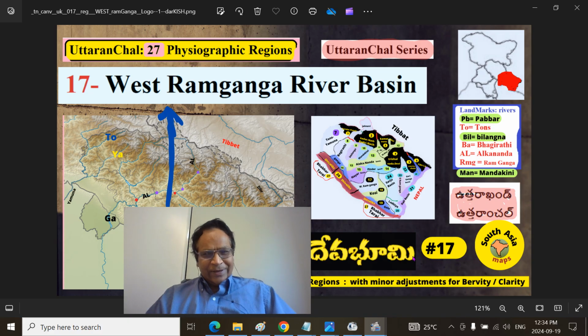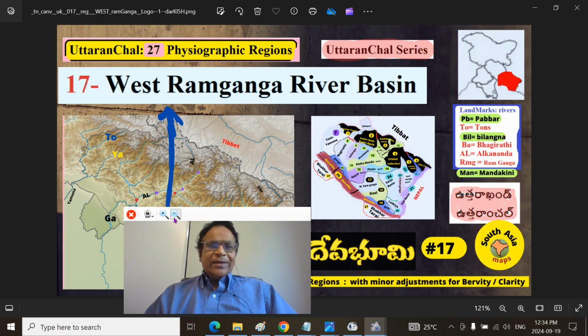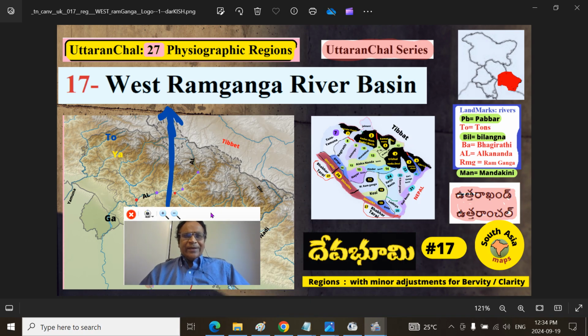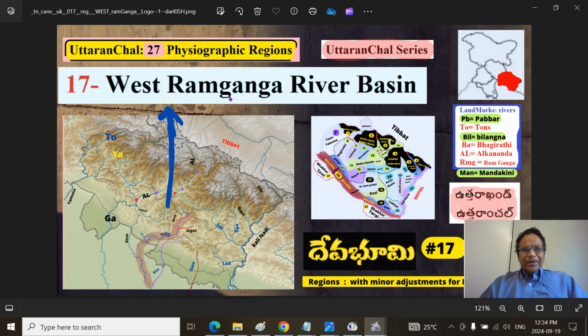Mitranam, we are continuing our Deva Bhumi series, that is the Uttaranchal Uttarakhand series. This is part 17. In part 17, we are exploring a unique physiographic region of Devabhumi Uttaranchal called the Ramganga River, Paschim Ramganga River, Western Ramganga River. There are two Ramganga rivers in Uttaranchal itself.